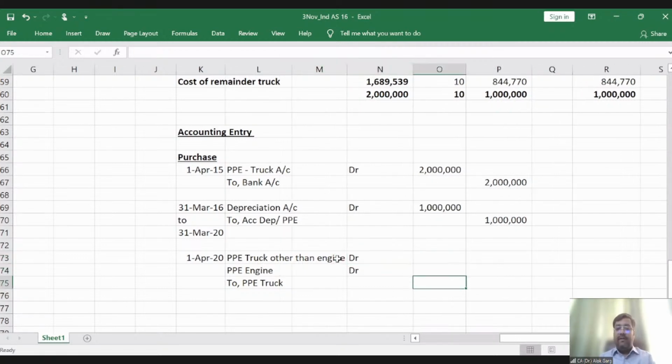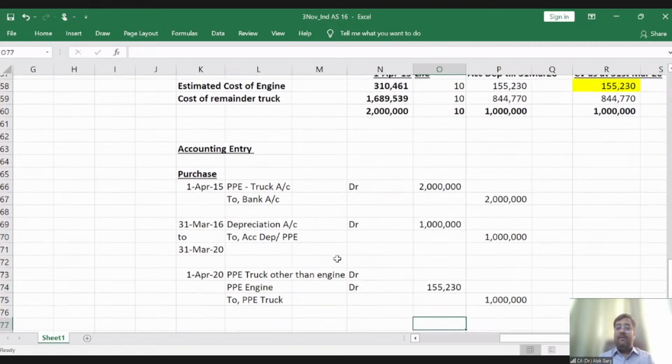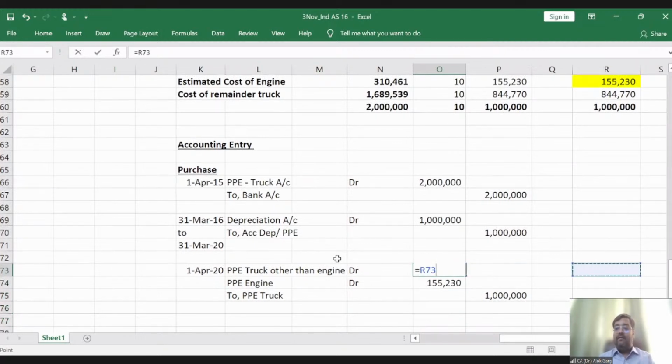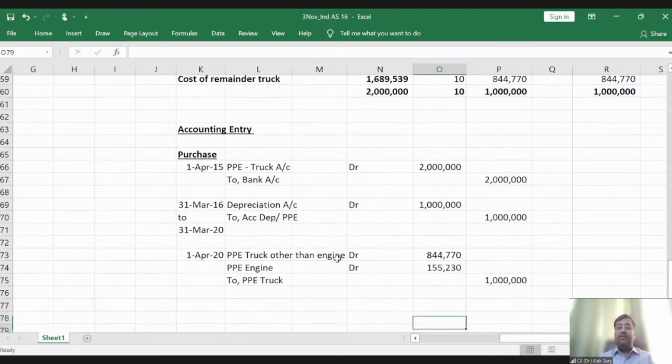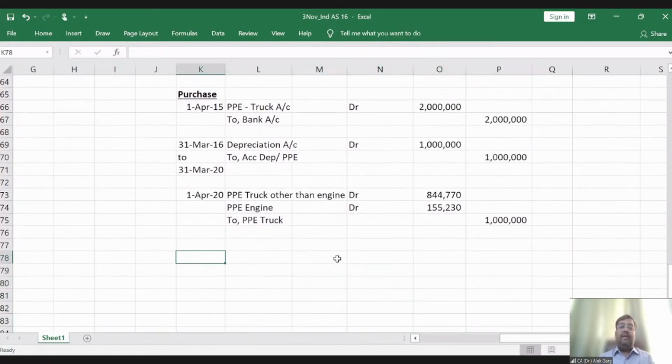So how I bifurcated: first of all, the 10 lakh rupees of this PPE which is remaining, I have 20 lakh minus 10 lakh. This is the value which is remaining. So I bifurcated this value into truck and engine. What is the remaining carrying value of the engine? The remaining carrying value of the engine is 155,230. The remaining carrying value of the truck is 844,770. So this is the value. Now, at the time of replacement, these are the accounting entries.